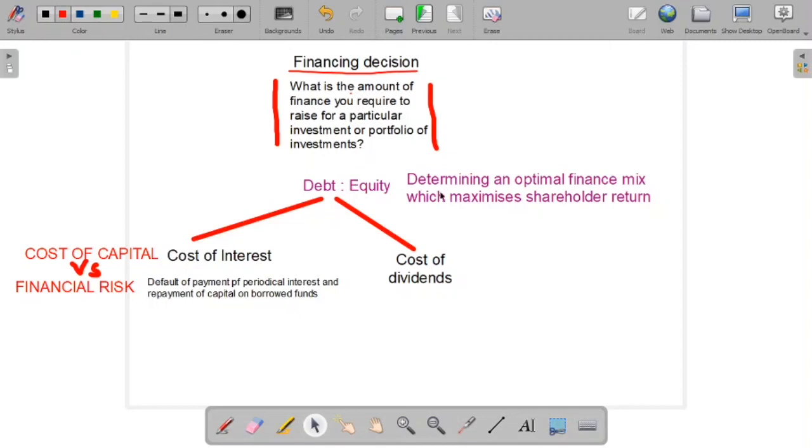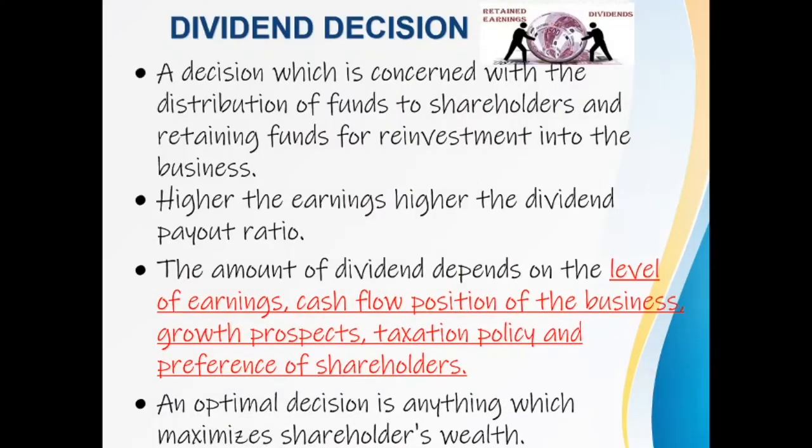So let's move on to the final decision making, that is the dividend decision. So let's look into that. The final decision is concerned with the distribution of funds to shareholders and retaining funds for reinvestment into business. So dividend means the amount of profit which you are going to distribute to the shareholders, right?